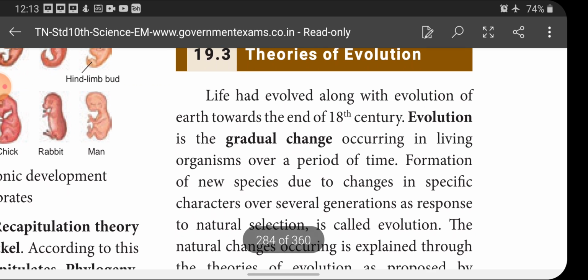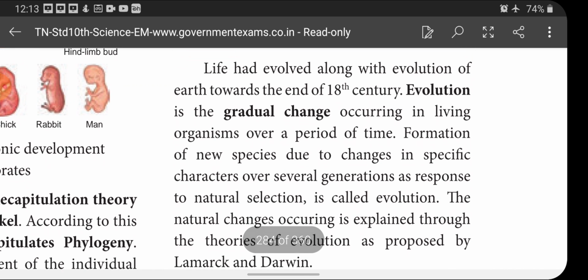Formation of new species due to changes in the specific characters over several generations as a response to natural selection is called evolution. Okay, how have these gradual changes taken place, and how are new species originated over several generations due to natural selection only? To learn about this, the natural changes occurring in evolution are explained through the theories of evolution as proposed by two scientists, Lamarck and Darwin.